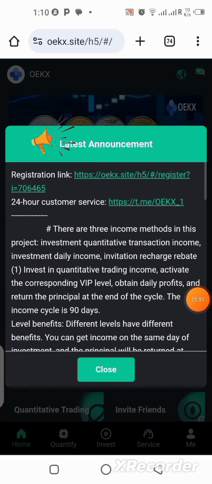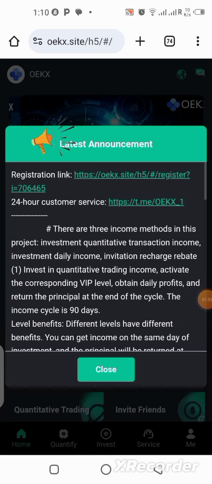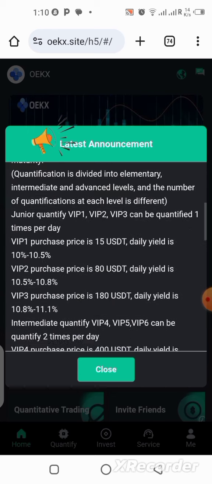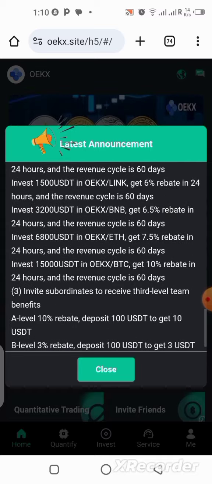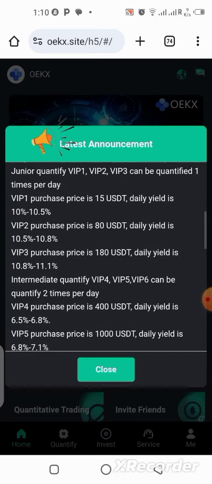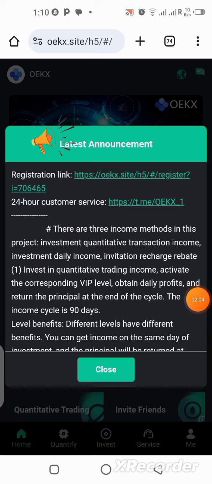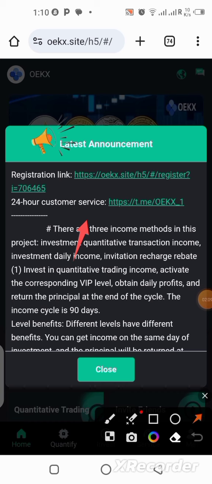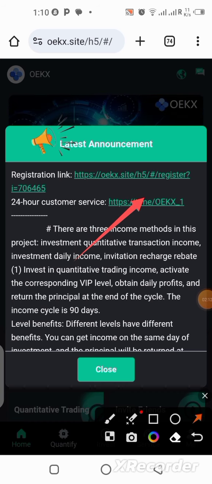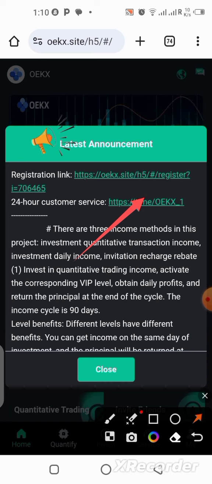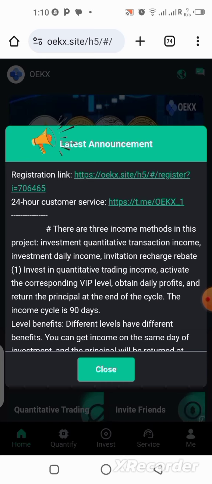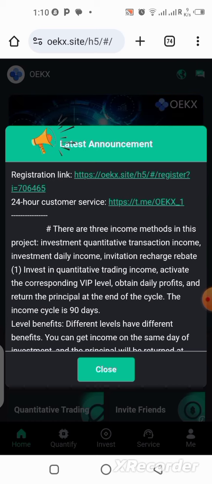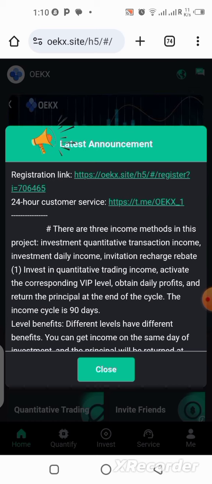Alright guys, so once you log into your account, you are going to see this interface you can see right here. You can also take your time to read it so that you will understand whatever you are getting yourself involved in. Take your time to read the announcement over here, and you can also easily join their Telegram channel by just clicking over here. Oh yes, this is it. Sorry, you click over here, you're going to join their Telegram channel. Once you join, if you have any issue with the platform, you can ask them there. They will solve the problem for you.